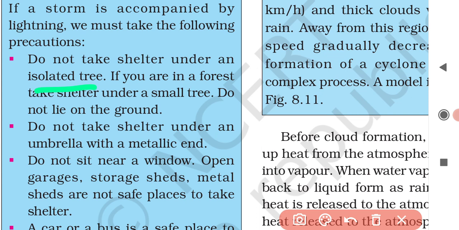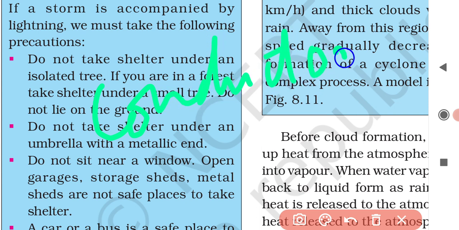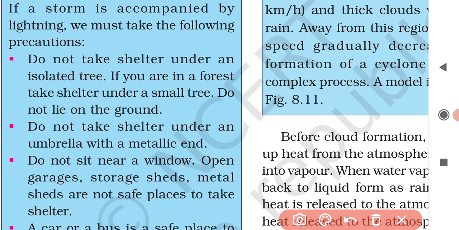Next, do not take shelter under an umbrella with a metallic end during lightning, because the metallic end of the umbrella may act as a conductor. You know that metals are good conductors of heat and electricity, right? So it may conduct lightning and can harm us. You can use plastic umbrellas instead.